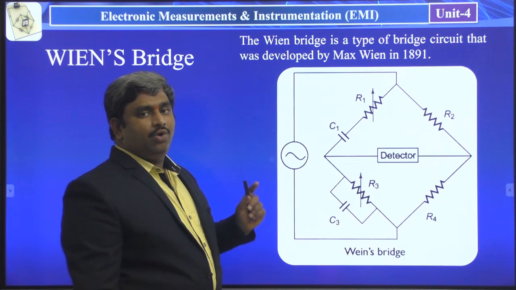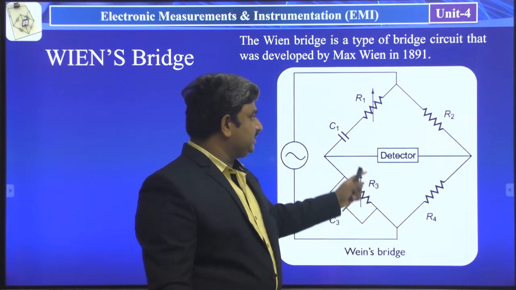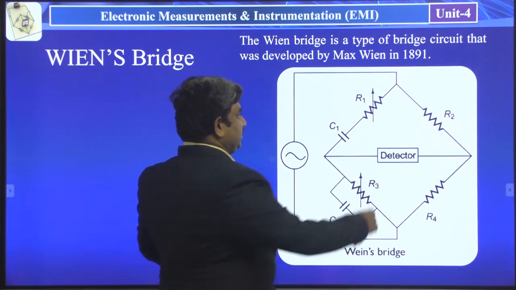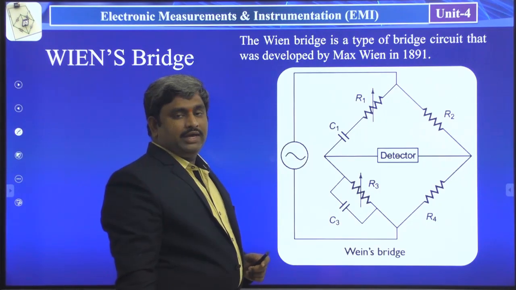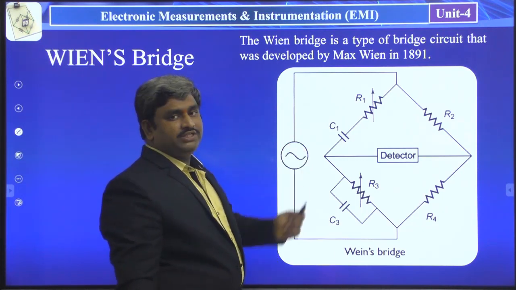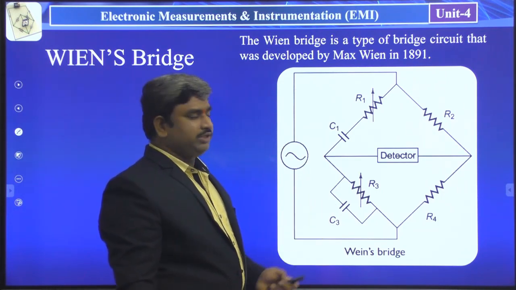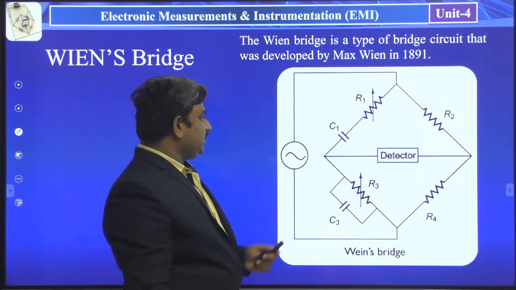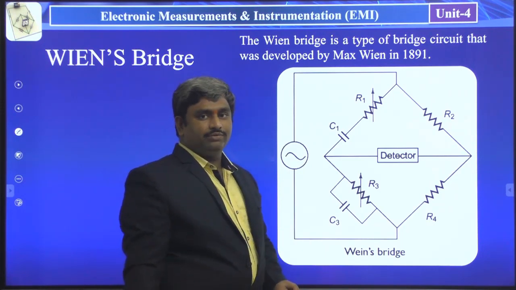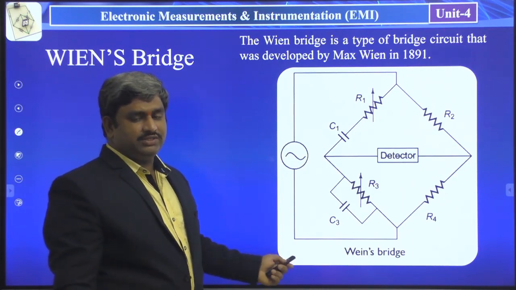Here we have 2 capacitors, C1 and C3, and 4 resistors, R1, R2, R3, R4, where R1 and R3 are variable resistors. Let us see the theoretical description and bridge balancing conditions of this Wien bridge.